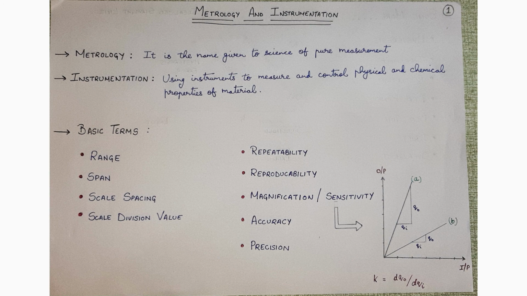In the graph, it can be seen that the x-axis represents the input signal, whereas the y-axis represents the output signal. This graph has been plotted for two instruments, instrument A and instrument B. You can see that for both the instruments, same amount of input signal is being provided, but different amount of output signal is obtained. So it can be said that instrument A is more sensitive as compared to instrument B.